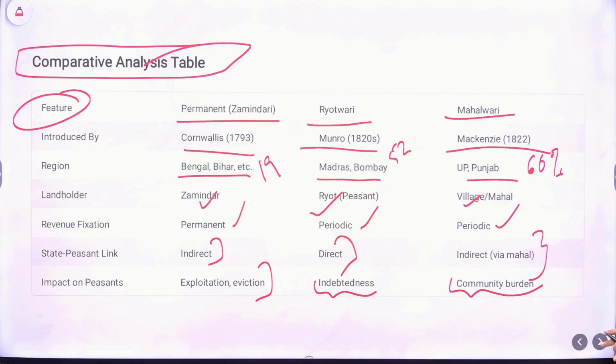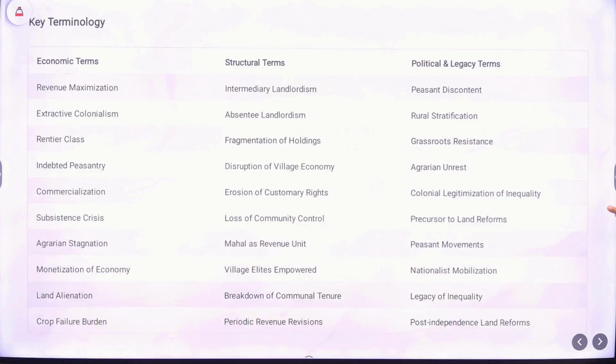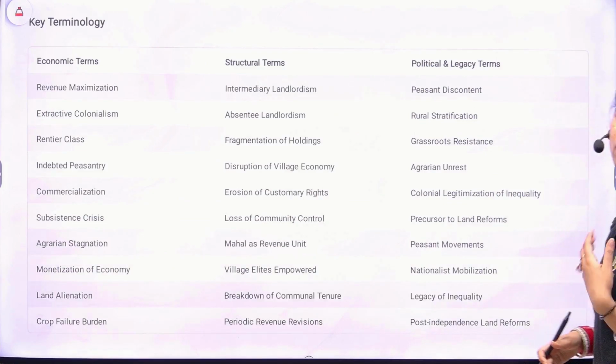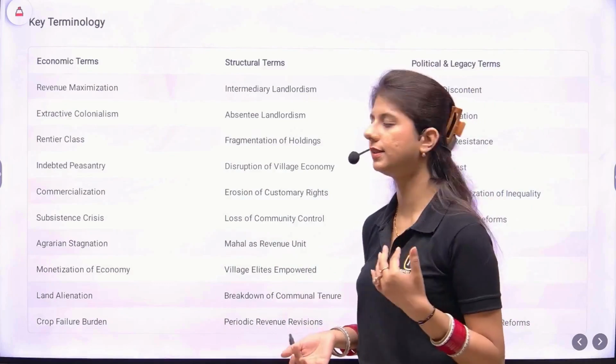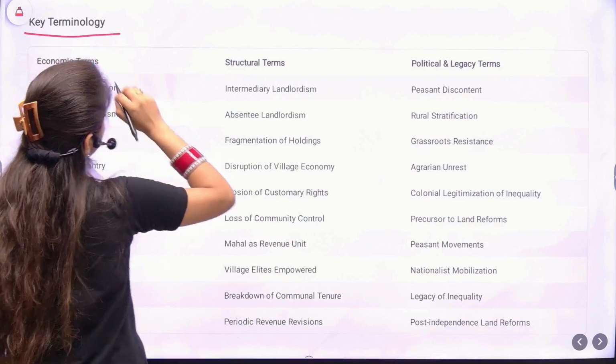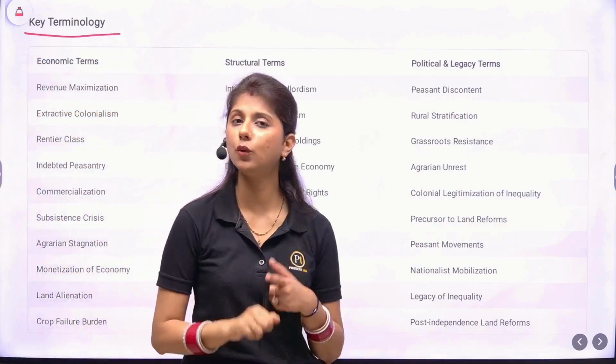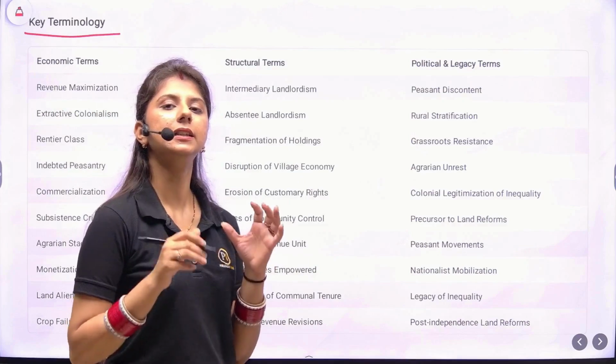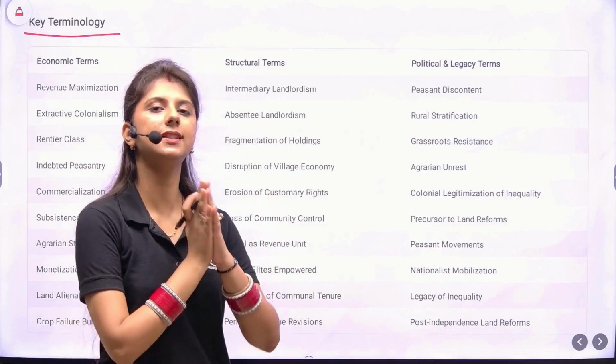So all the features are summarized in a table. These tables can even be used while writing short answers, the 10-mark answers, if a comparative answer is asked. Now, focus on these points. That is the key terminology. While writing the answers, you must have a good hold on language proficiency and the specific terms for each subject.